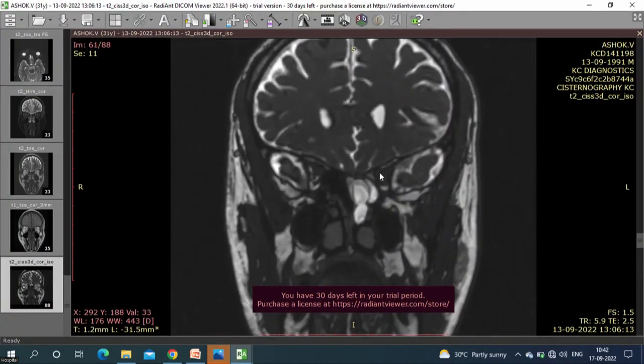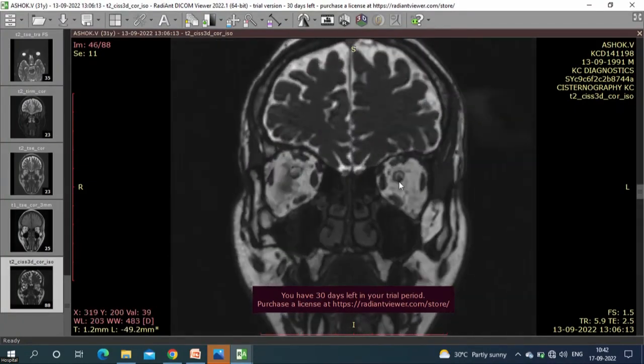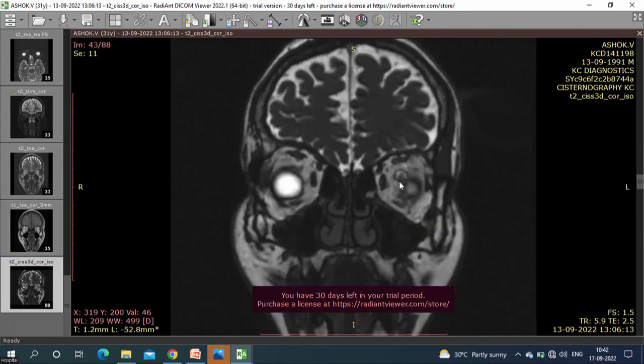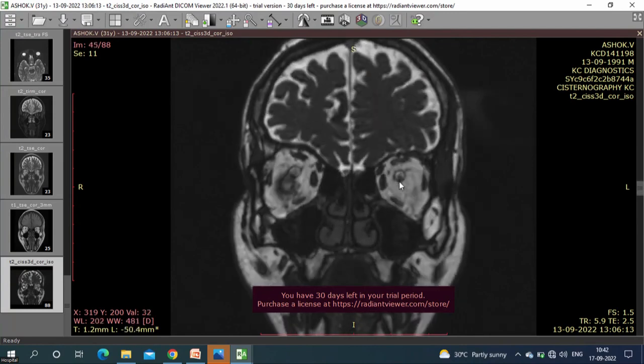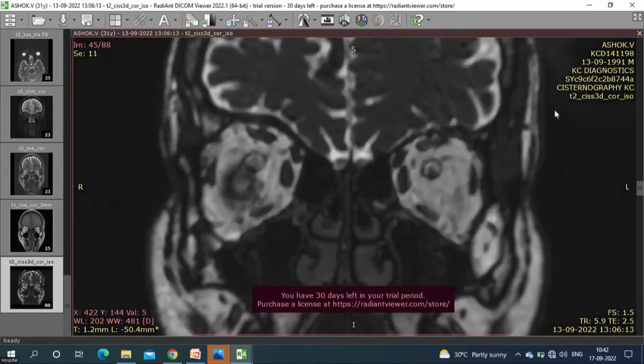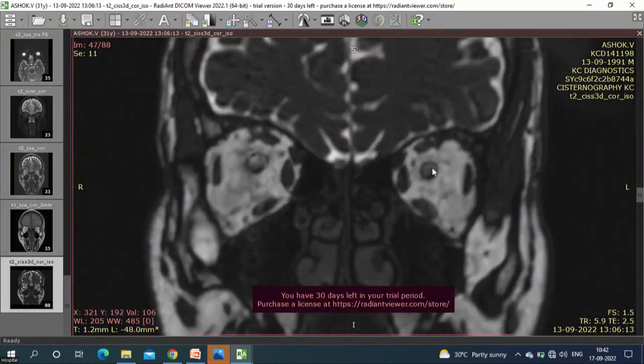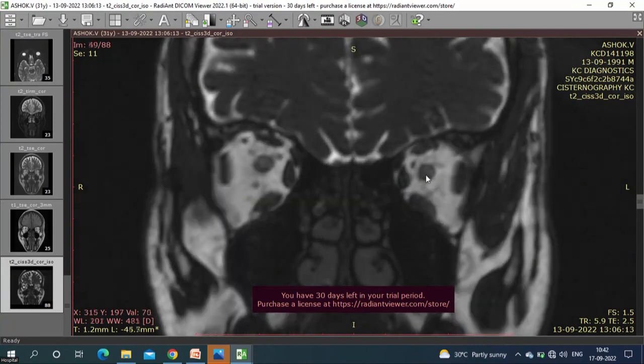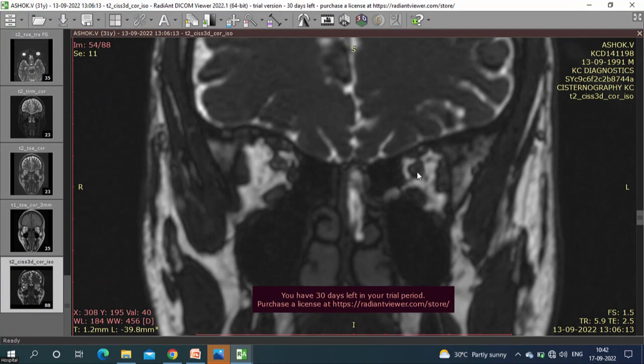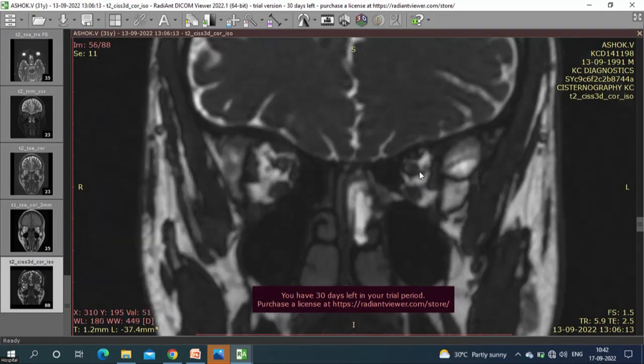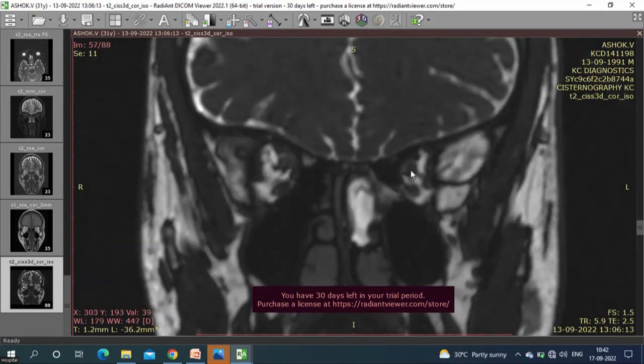Now come back. This is the optic nerve. This is the globe, and from behind the optic nerve starts. I hope it is very clear to everybody. So that is the value of dynamic imaging. That cannot be seen on a printout. This is a 1.2 mm sequence. At our center, we get this DRIVE imaging, MRI DRIVE, with 0.6 mm sections, so every move will go by 0.6 mm. Here we are going behind by 1.2 mm. Keep an eye on the optic nerve.